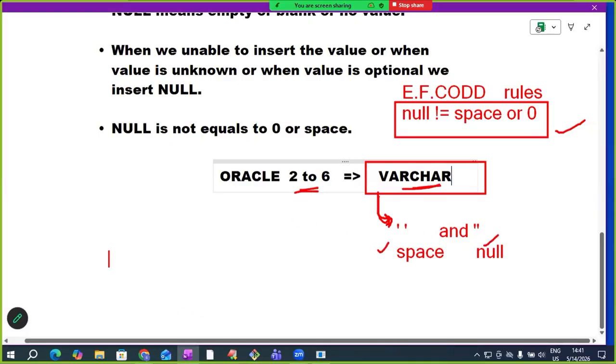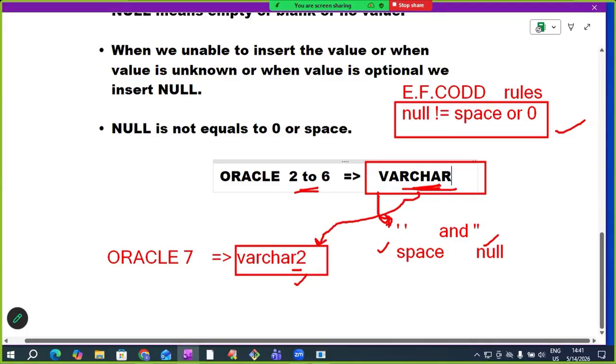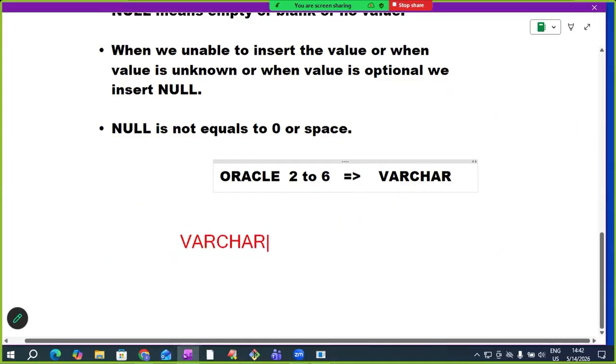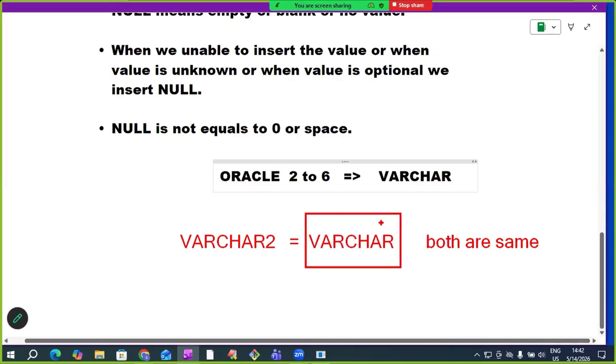That is why in Oracle 7th version, they introduced the VARCHAR2 data type. Why 2? Because VARCHAR had a drawback, so in another version they introduced VARCHAR2. Later, they modified the problem of VARCHAR also. In all the latest versions, VARCHAR2 and VARCHAR are the same. But Oracle is suggesting that VARCHAR is a deprecated data type, and in future versions they may remove it.